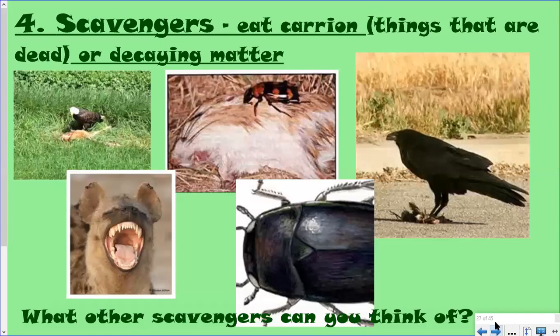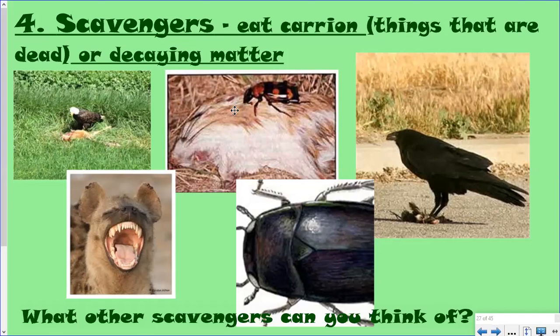Number 4 is a group called the scavengers. The scavengers eat things called carrion. Carrion are things that are dead, or if it's a plant, it's decaying. So a scavenger waits till something has died and then eats it. It doesn't hunt it down and eat it. It waits till it's dead before eating it. Eagles, as you may remember, are carnivores, but they're also scavengers. An eagle would love to go down in a ditch and eat meat from a dead deer.